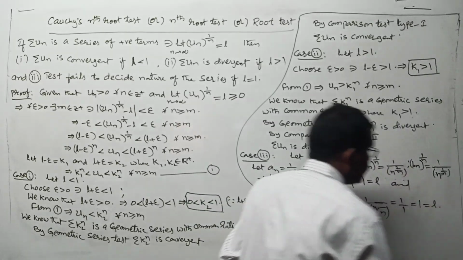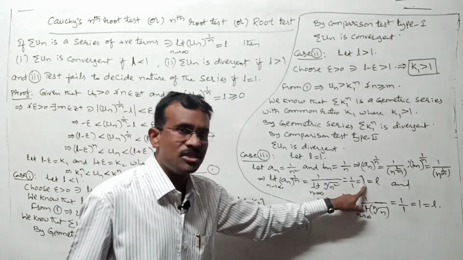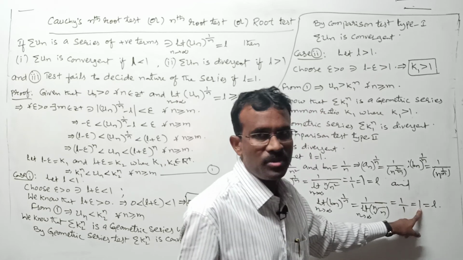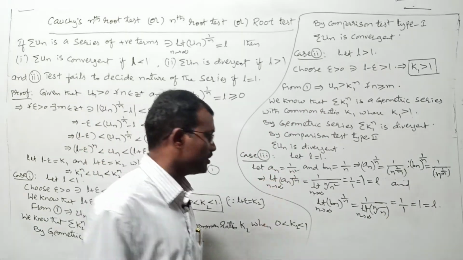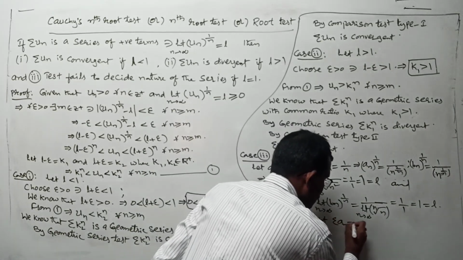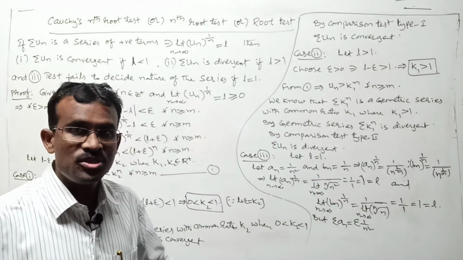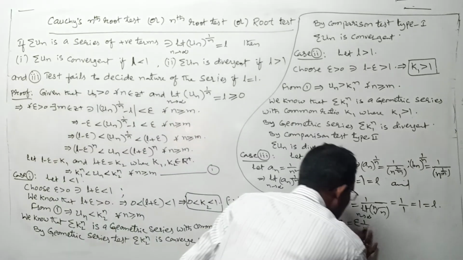This is our L value. That means limit of a_n to the power of 1 by n is L, where L is 1, and limit of b_n whole to the power of 1 by n, L is also 1. In both cases the L value is 1. But once go for sigma a_n series: sigma a_n is equal to sigma 1 by n square. Is it convergent or not? By the auxiliary series test, the P test, it is convergent.